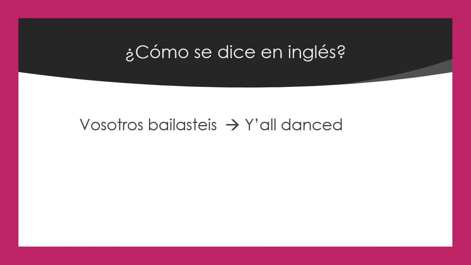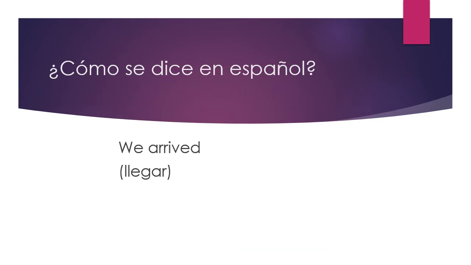Okay, how about let's try the reverse. You tell me. ¿Cómo se dice en español? We arrived. Es muy fácil. Nosotros llegamos en el presente y en el pretérito. ¿Cómo se dice en español?